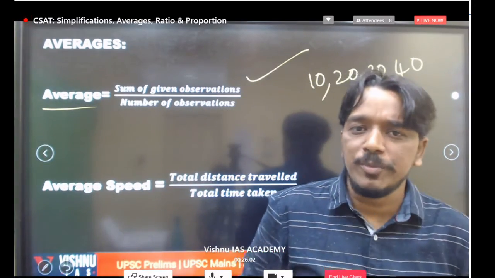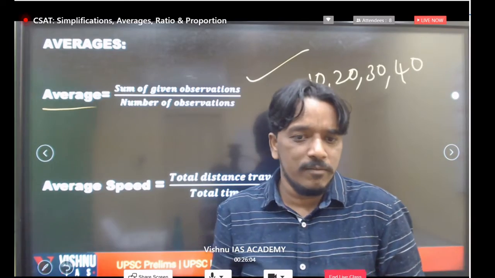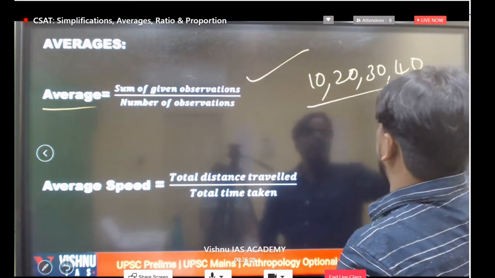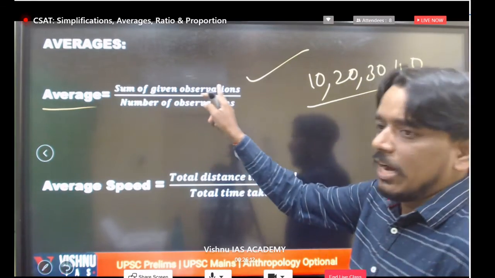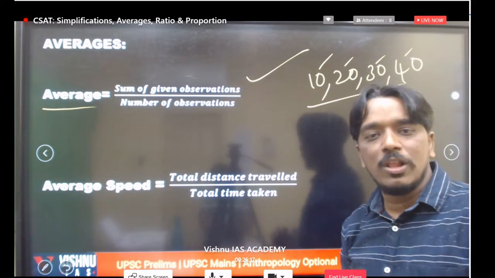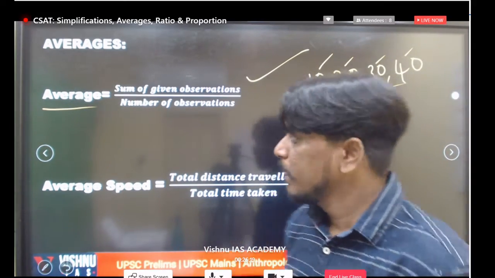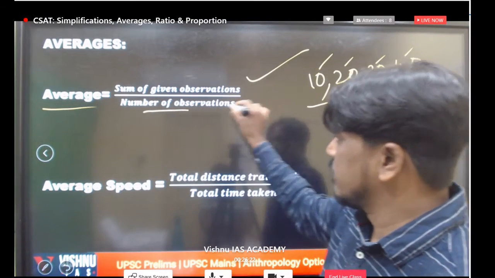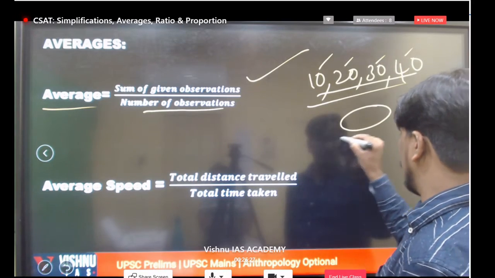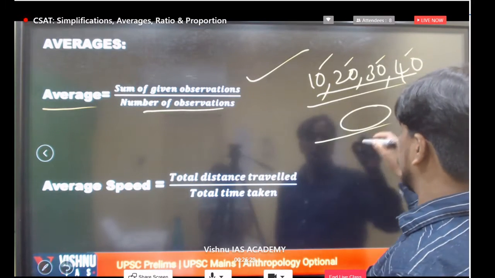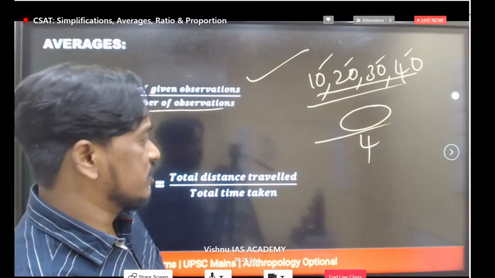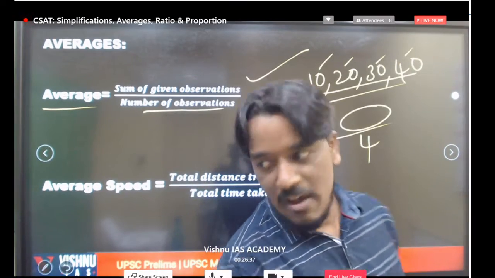The definition of average is a distribution of equal. We have to distribute equally. Say, find out the average for the given 4 numbers. Sum of the given observations, sum of all these observations we have to take, then divide by the total number of observations. So add all these, and the total value is divided by the number of observations, 4. If you simplify, you will get the answer. What is the average value?